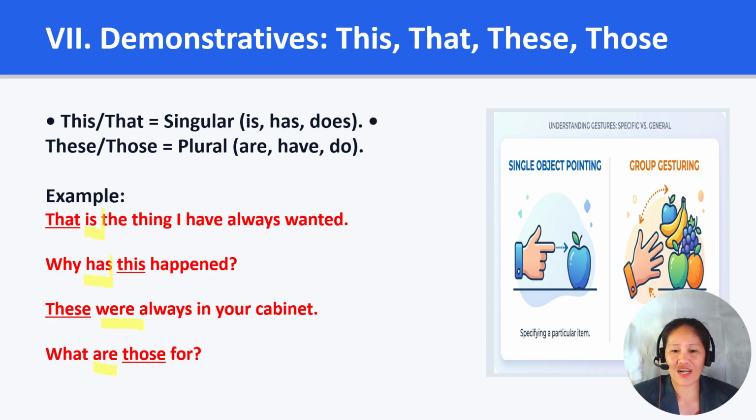Another example, "These were always in your cabinet." The subject is these, so we use were. In the last example, "What are those for?" The subject is those, so we use are. Remember, singular demonstrative pronouns take singular verbs, while plural demonstrative pronouns take plural verbs.